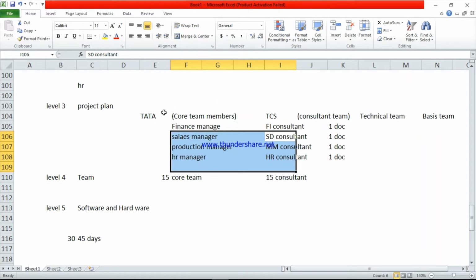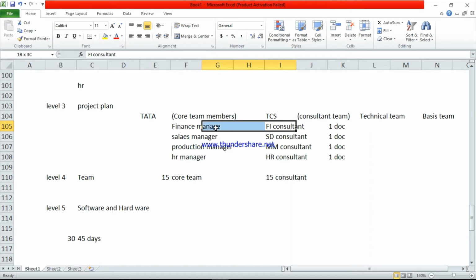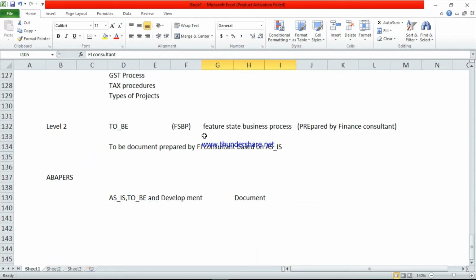Once core team members approve those documents, the documents will go to the higher authority. Those are called BPOs. BPOs are from the Tata team only. So first the documents will go from the FI consultant to core team members. Once the core team member approves, the document will go to the BPO. The document contains what kind of data?